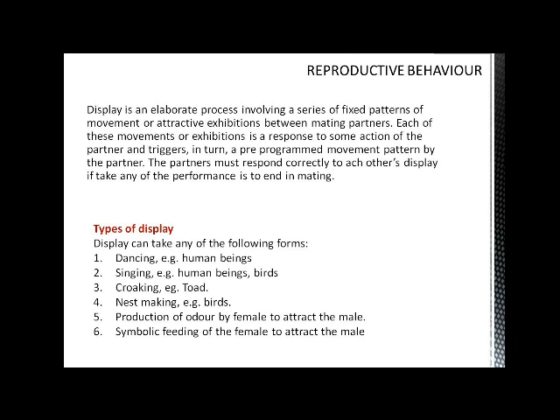And this is achieved when the two animals involved respond positively. We also learned about the various types of display on that day as they are listed here.